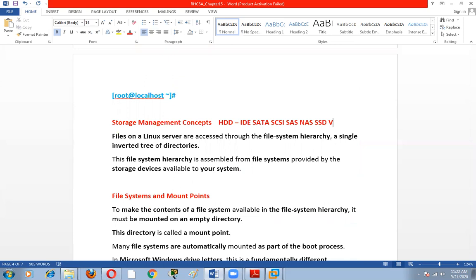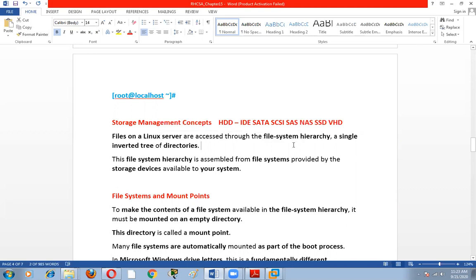We also call it VHD, virtual hard disk. In a system, we can use a virtual hard disk, and we can use a physical hard disk. So these are the types of physical hard disk, and this is a virtual hard disk. So in Linux, when we want to create a file or folder, every operating system has a file system.